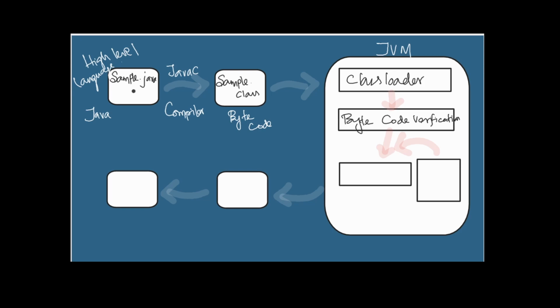Then that code will be given to the interpreter. The interpreter will do the line by line interpretation, then it will produce the machine code. Finally it will be given to the processor, and then we will get the output. We used to say this is the low level language. So this is the process of converting a high level language into the low level language to get the output.